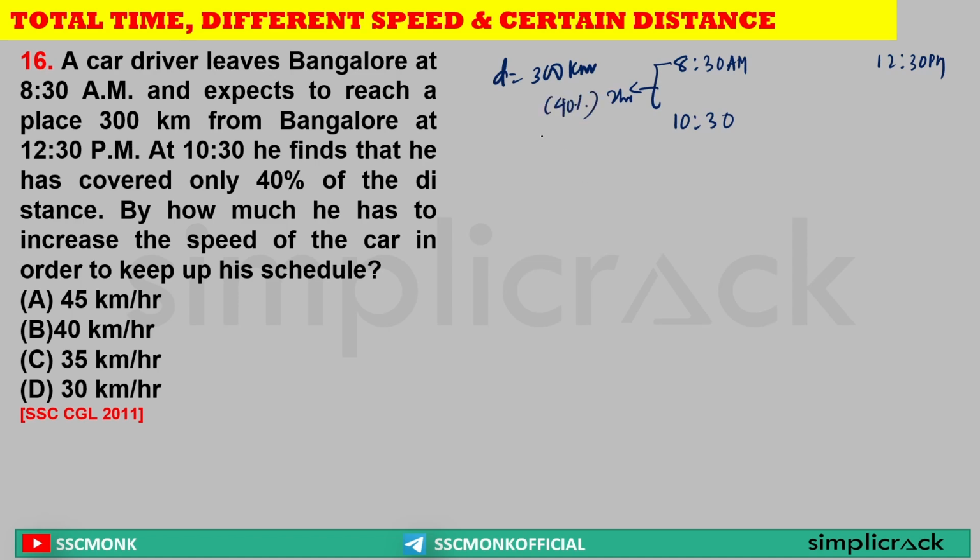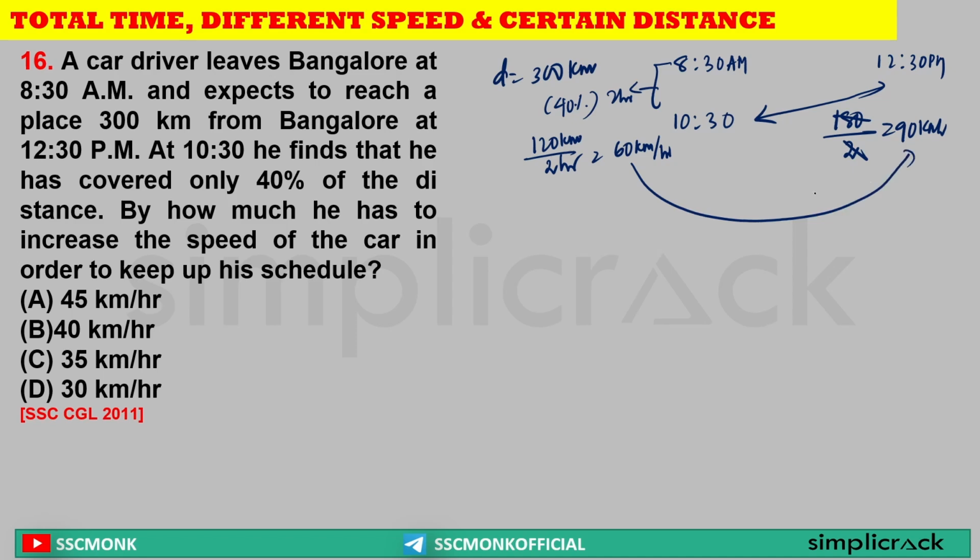40%. Sir, 40% of 300 is equal to 120 kilometer. Sir, 120 kilometer in 2 hours, which is equal to an average speed of 60 kilometer per hour. Yes or no? Yes. Now what is the remaining distance? Sir, 120 gone, so the remaining distance is 180. But what is the remaining time? 2 hours, from 10:30 to 12:30. So the speed should be increased to 90 kilometer per hour. Yes or no? Yes. So what is the increase in speed? Sir, 60 to 90. So the speed increase is 30 kilometer per hour. That is option D. Clear? Next.